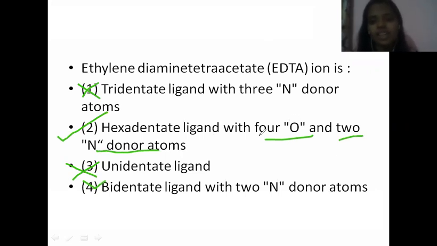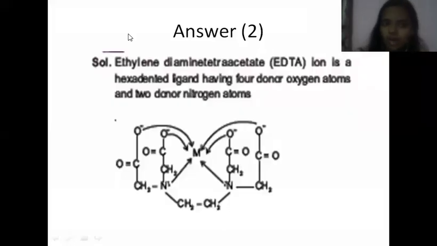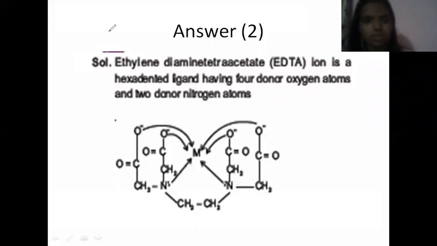How is it saying it has 4 oxygen and 2 nitrogen donor atoms? The meaning of denticity is the number of donor atoms that it has. Let me show you. Don't feel complicated by seeing this structure; the structure of EDTA is very easy to learn.